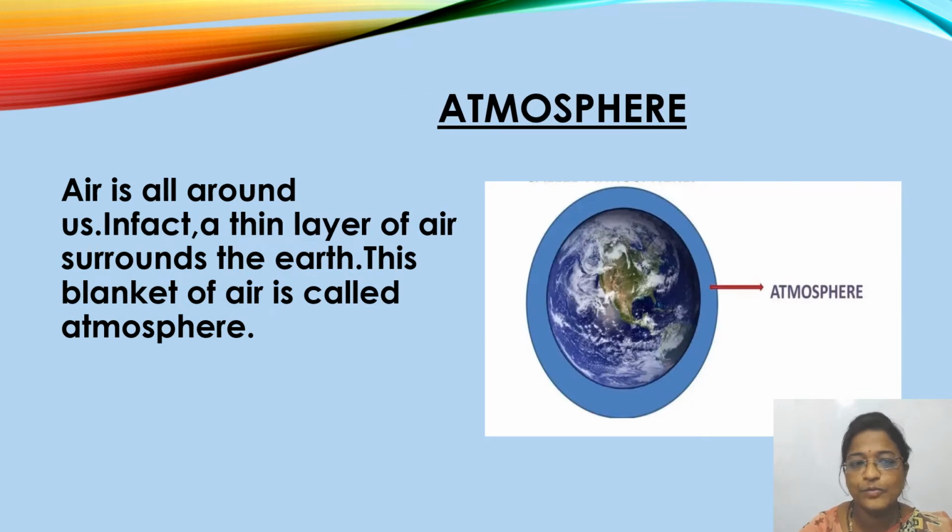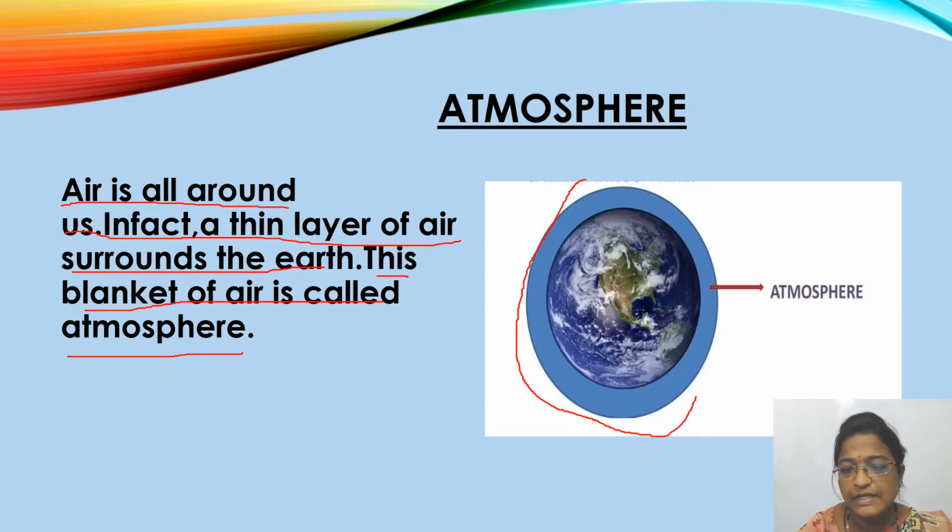Here is the atmosphere. What do you mean by atmosphere? Air is all around us, isn't it? In fact, a thin layer of air surrounds the earth. This blanket of air is called the atmosphere. In the picture you can see the thin layer around the earth.